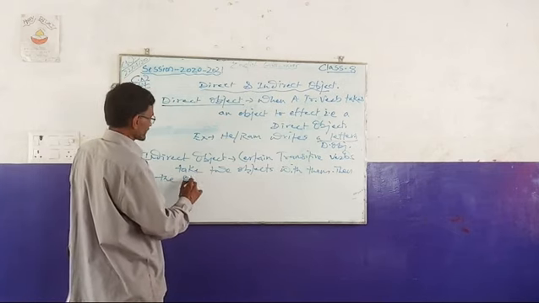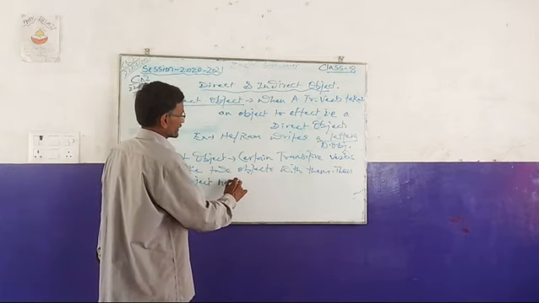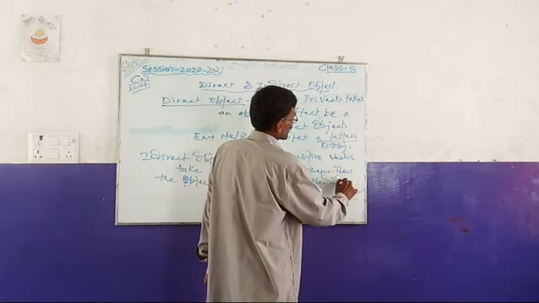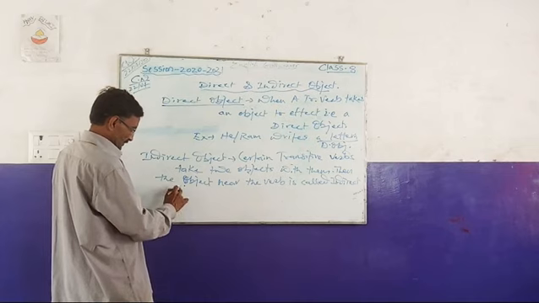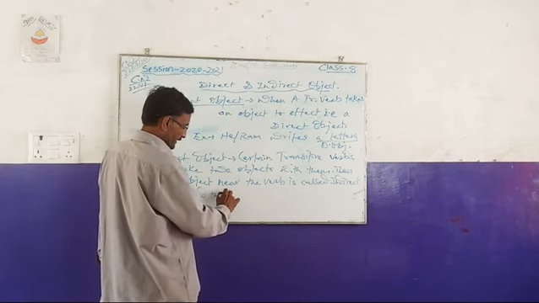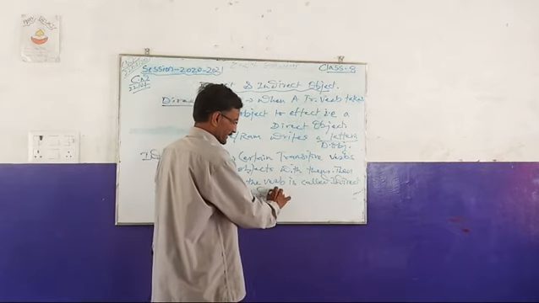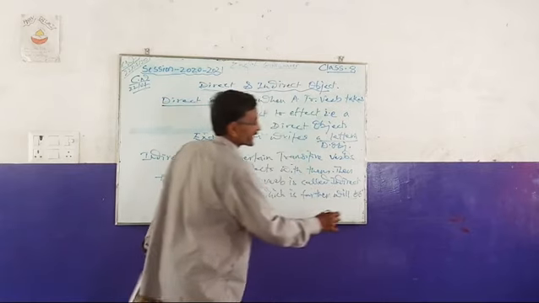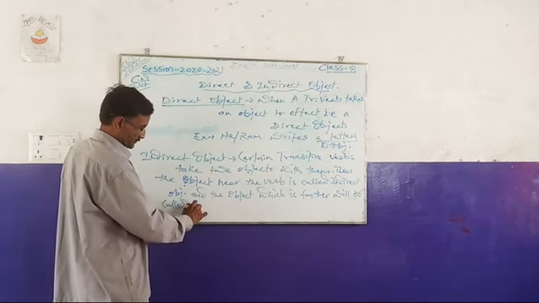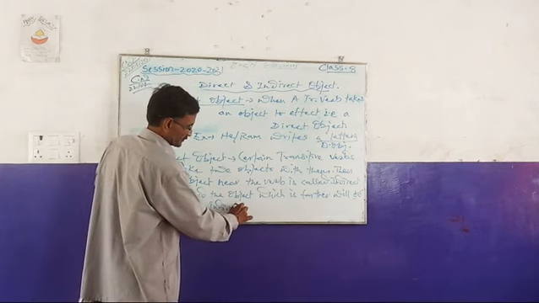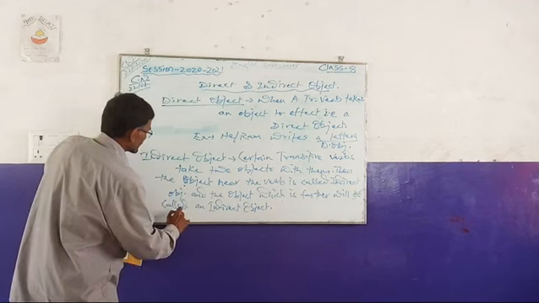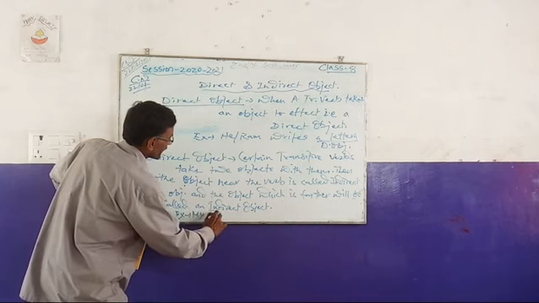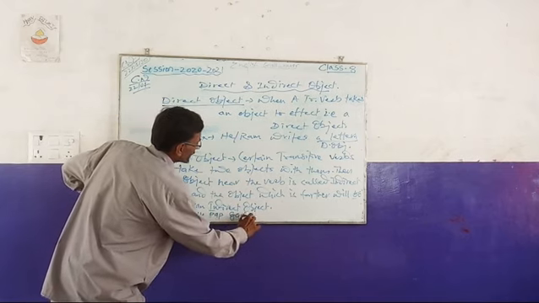The object near the verb is called the indirect object, and the object which is farther is called the direct object. For example, my father gave me money.